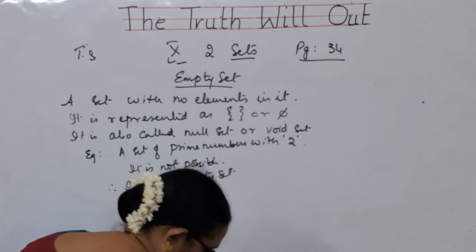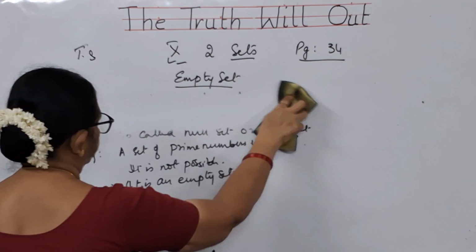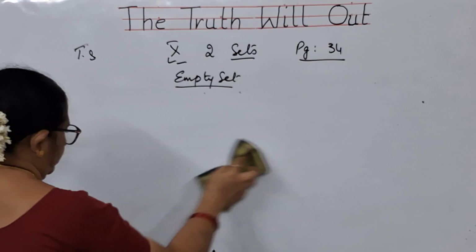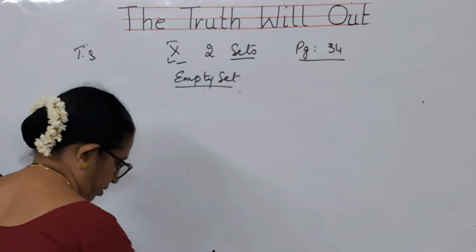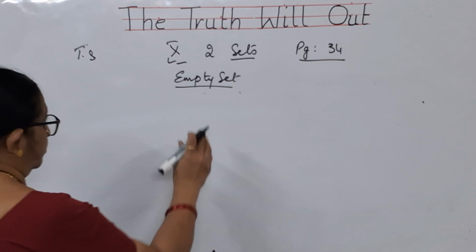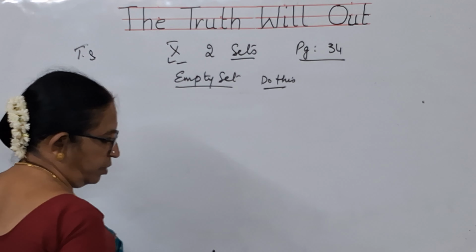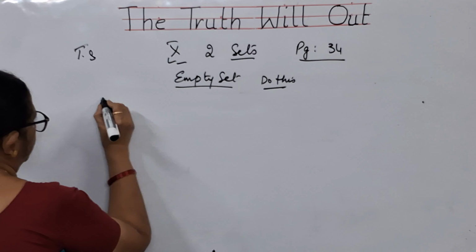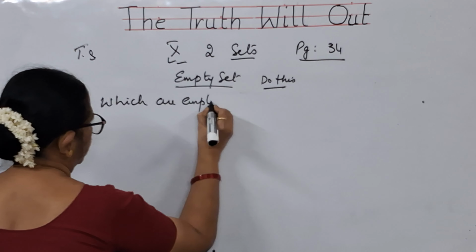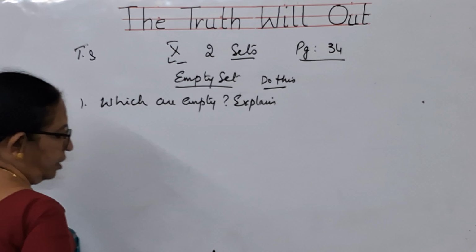Now, in the same page, you have got to do these sums. Page 34, do these sums. The question is, which are empty sets? Explain. You have to explain why they are empty.